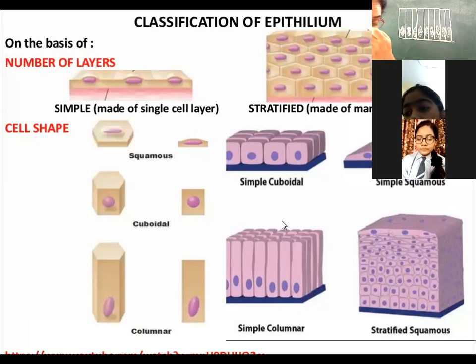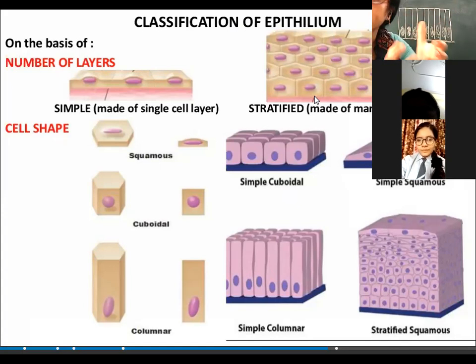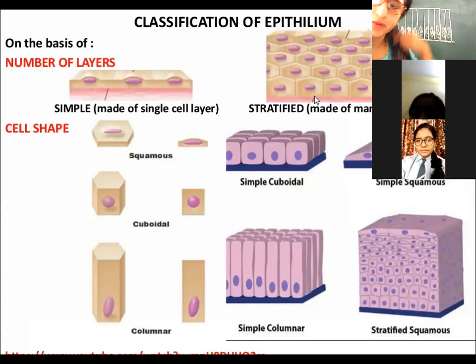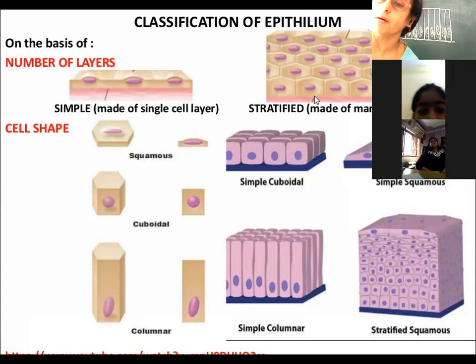Now we have to find out the location of the columnar epithelia. The location of the columnar epithelia is in the stomach. What is the stomach? Okay, let me describe it. It is a J-shaped structure. It is an organ present in the human where digestion takes place. The walls of the stomach contain which epithelia? It contains columnar epithelia.